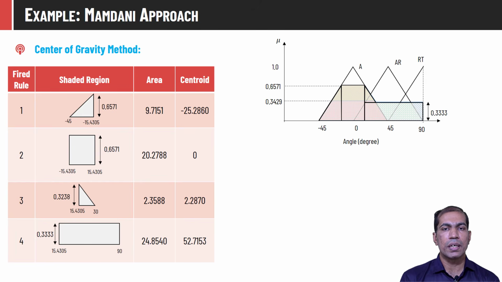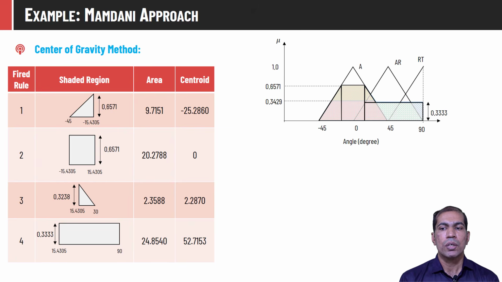We compute the equation of the individual lines which make up this entire polygon and then integrate over all these lines. That will also give us the identical area. But the easier way is that we divide this aggregated output into different small pieces or small regions, compute the area for all individual regions, and then add them up.